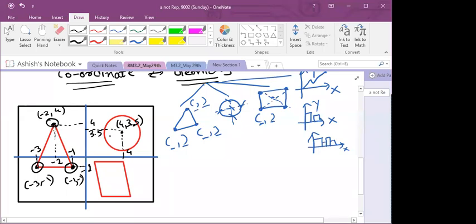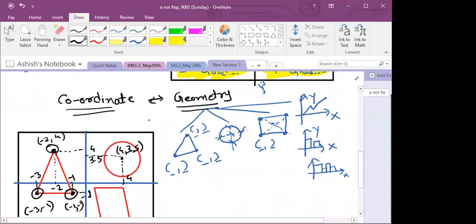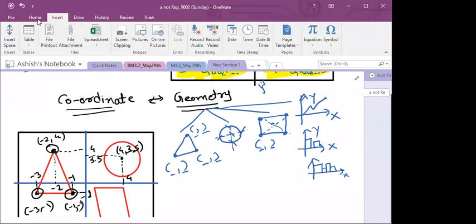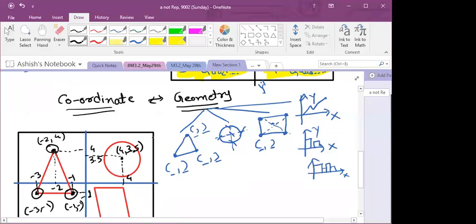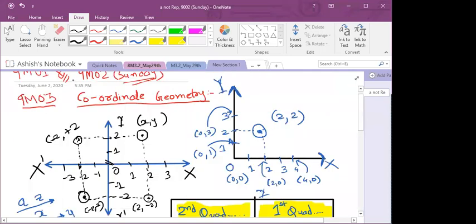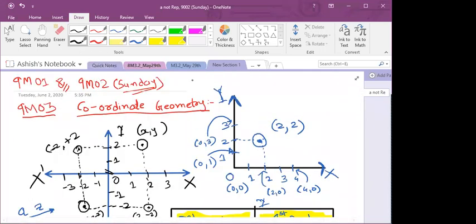So likewise, we can connect all the things that we know in geometry with these coordinates. That's why it is called coordinate geometry. So has everyone cleared these definitions? What we learned till now is what coordinate geometry is, and what coordinates are.